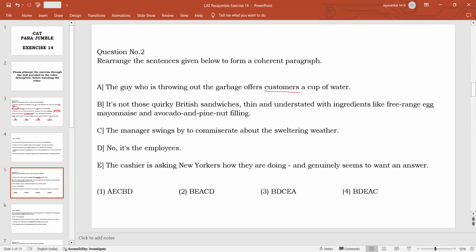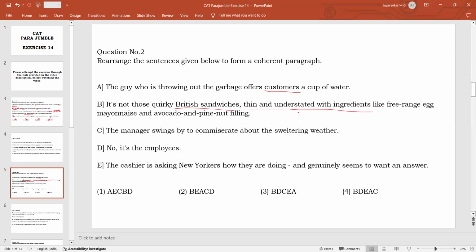We can understand that we are talking about a restaurant in New York which is serving British sandwiches, and the statement describes the sandwiches as thin and understated, with ingredients like free range egg mayonnaise and avocado pine nut filling. So it is not a very appealing kind of sandwich, because it is very thin, not very fat or juicy.